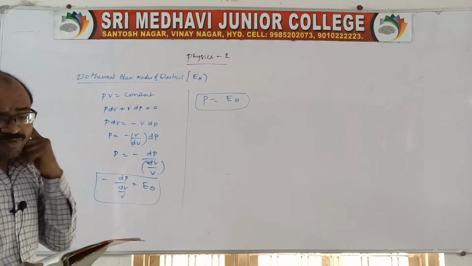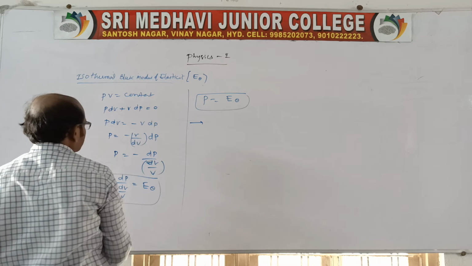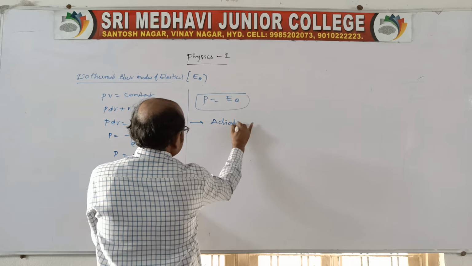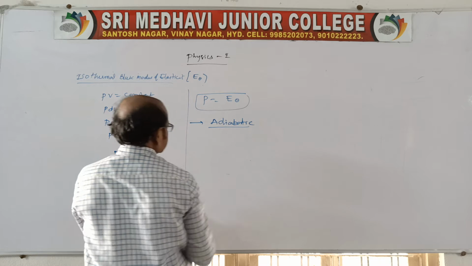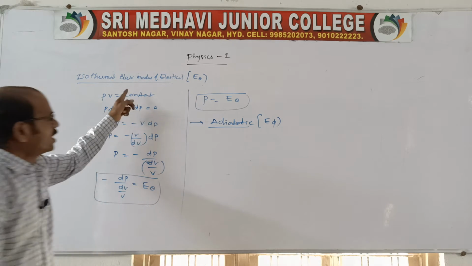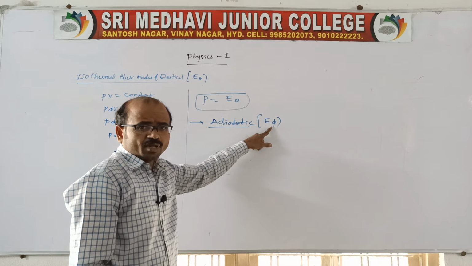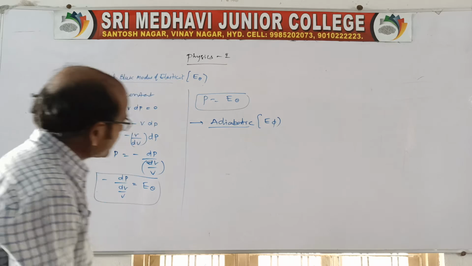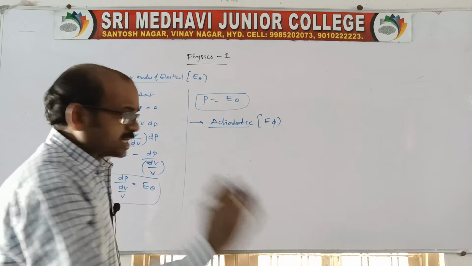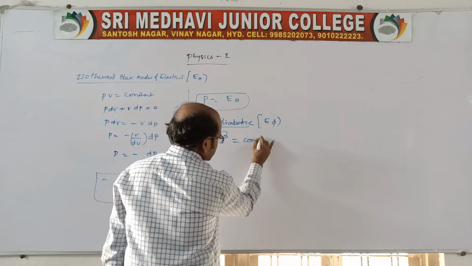In the same way we have adiabatic also. Because that was isothermal, in the same situation you take the adiabatic bulk modulus. So the isothermal one is represented as E theta, and the adiabatic we can take as E phi. Now here, does the adiabatic obey Boyle's law? It does not obey Boyle's law, but it obeys another law, PV to the power gamma is equal to constant. Yes, of course.